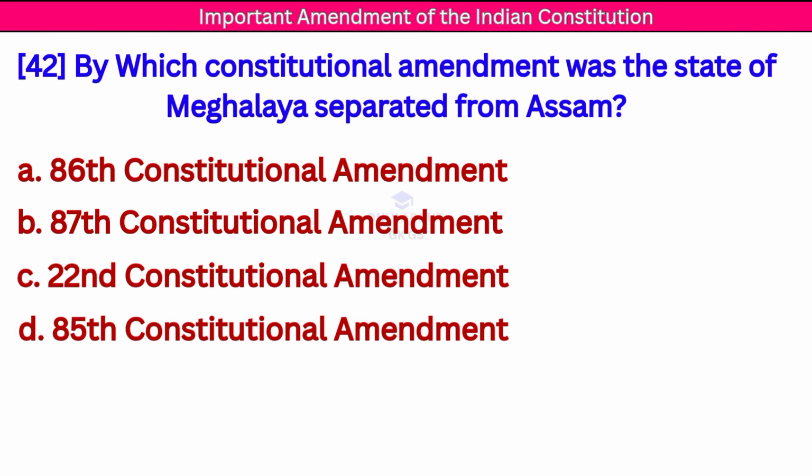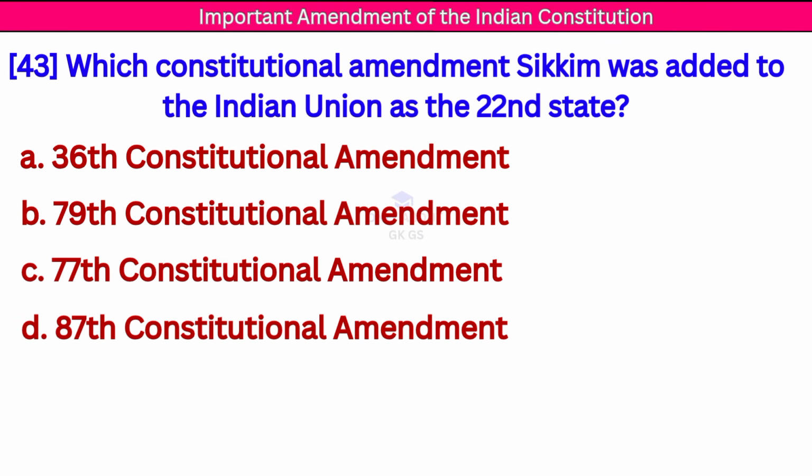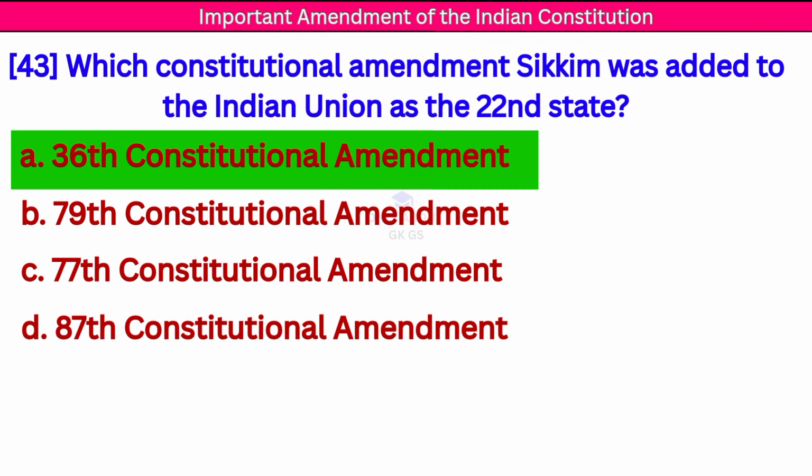Next question. By which constitutional amendment was the state of Meghalaya separated from Assam? Correct answer, 22 Constitutional Amendment. Next question. By which constitutional amendment was Sikkim added to the Indian Union as the 22nd state? Correct answer 36 Constitutional Amendment.